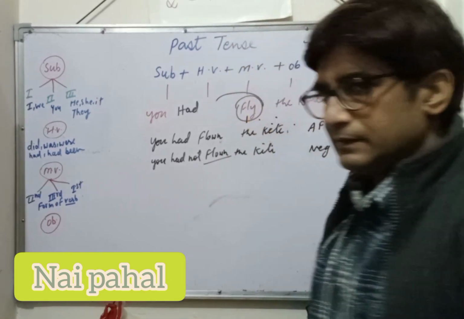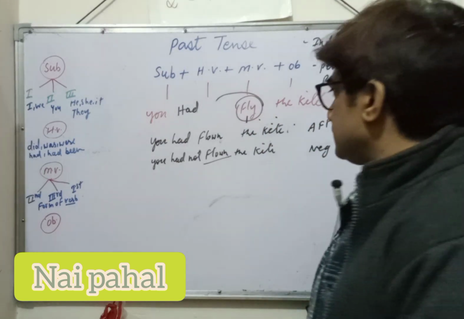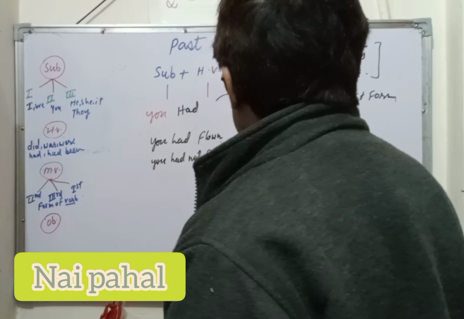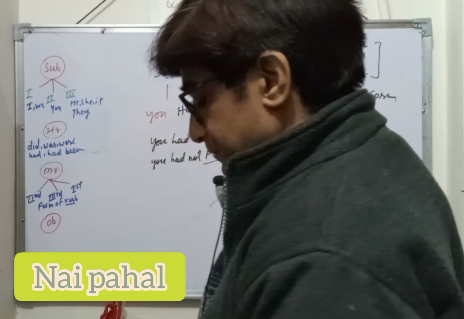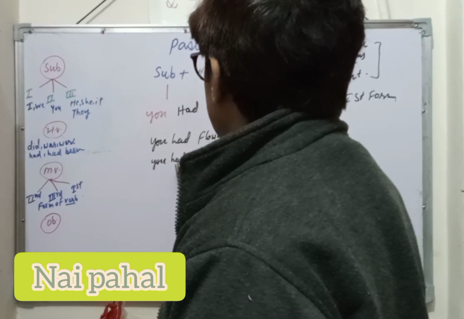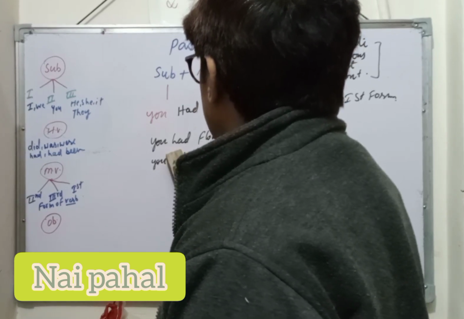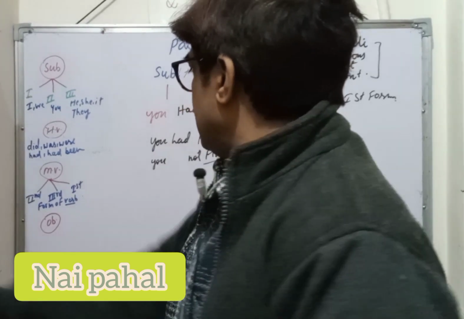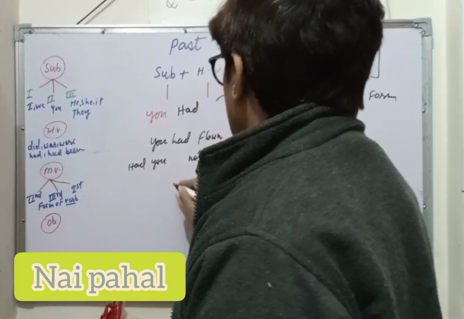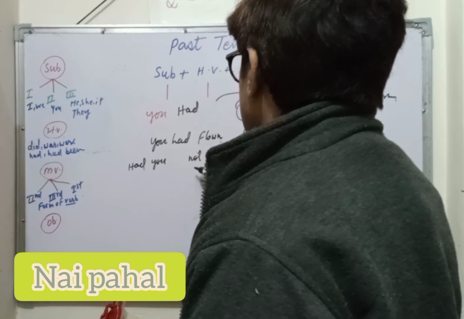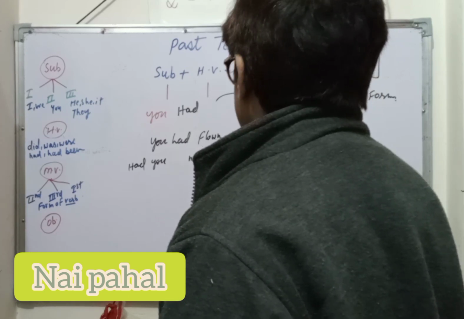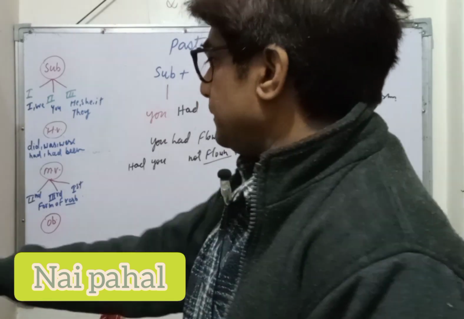Flown stays as it is in the negative sentence when you make it from the affirmative sentence. That is a very important thing. And if you want to make the interrogative sentence, then had will come before you. Had you, and for interrogative negative, had you not flown the kite? This is the perfect tense.